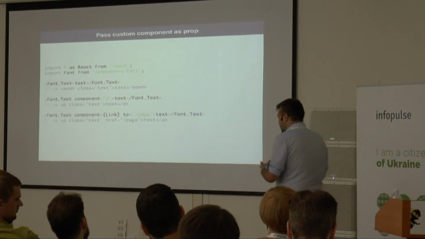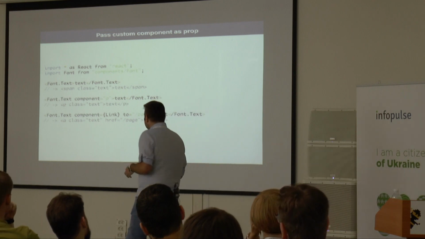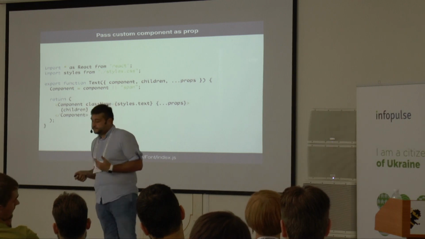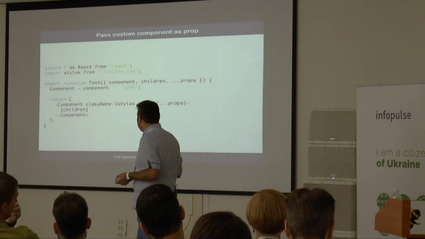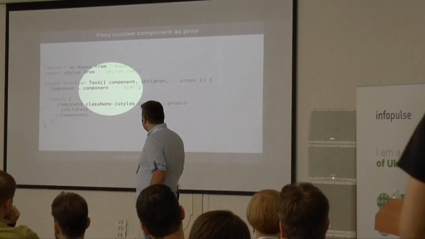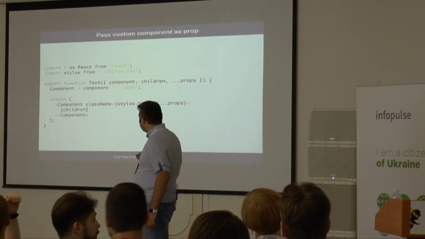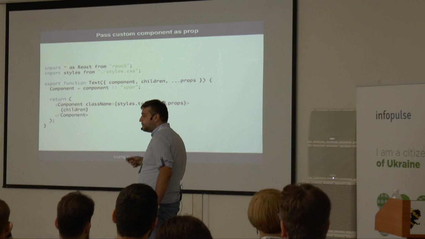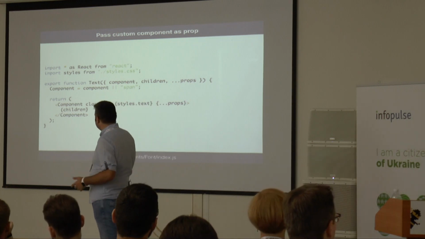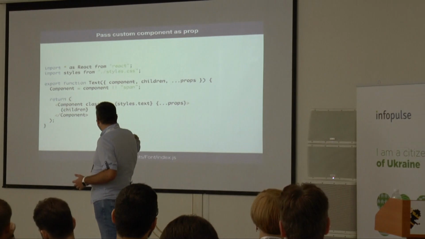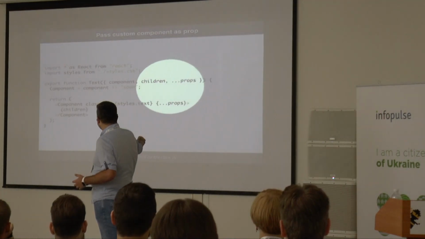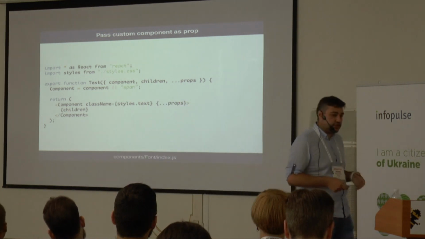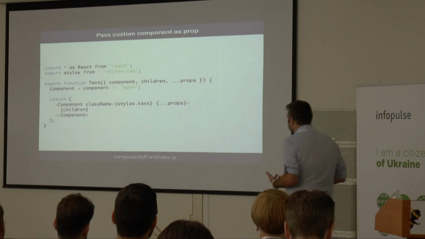This is the way we can actually wrap components with each other, and this is a very useful technique, and something very useful and simple to implement. So how is this implemented? We have a property called component, and here we just assign it to a variable component, and we check, okay, do we have a component? By default, use span, then just reuse this component here and delegate every property you don't know about to this component. And this is a very simple way for you to achieve multiple components.